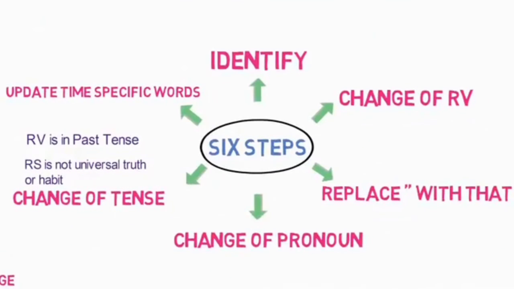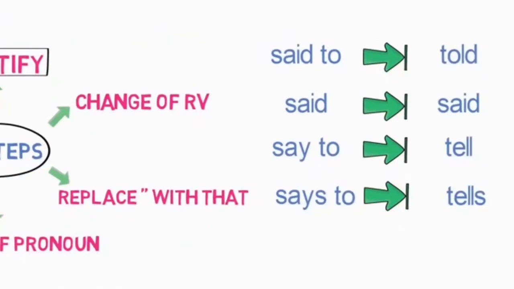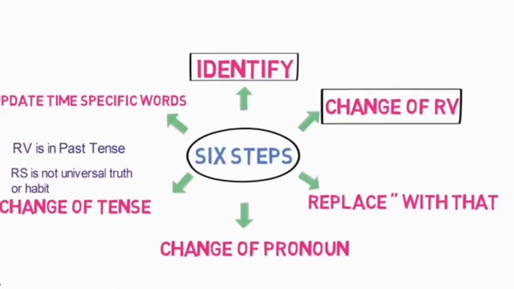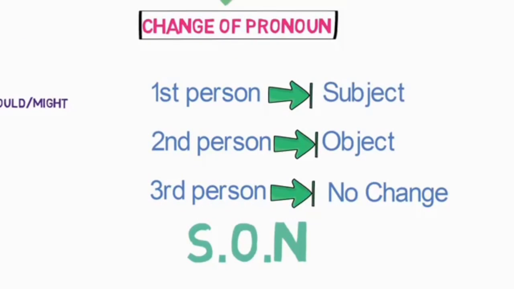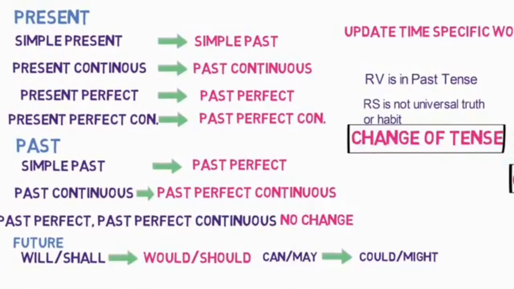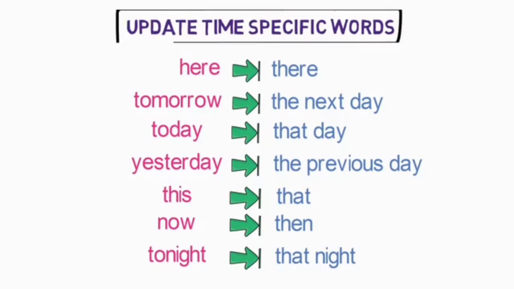This is the 6-step formula to convert any direct speech to indirect speech for a statement. First, identify the subject, object, reporting verb, person and tense in the sentence. Second, change the reporting verb as per this workflow. Third, replace inverted commas with that. Fourth, change of pronoun as per this workflow. Fifth, change of tense as per this workflow. And sixth, change of time-related words in reported speech as per this workflow.